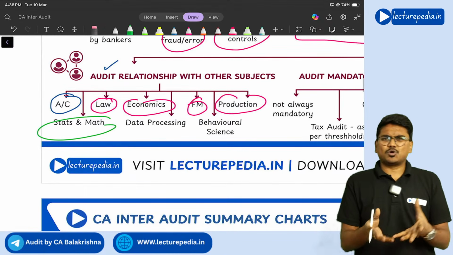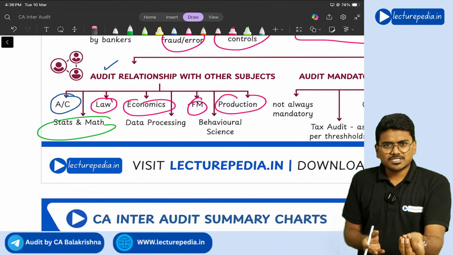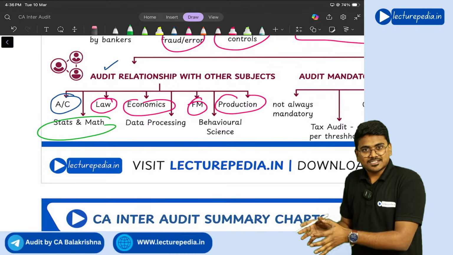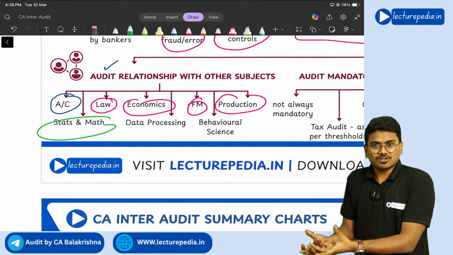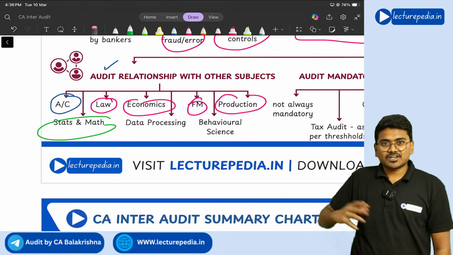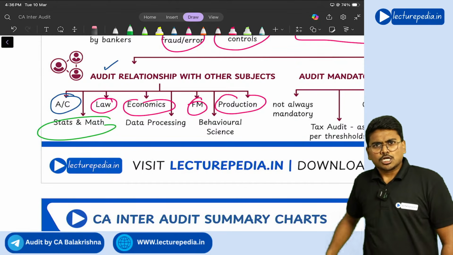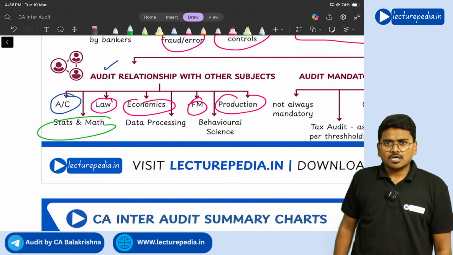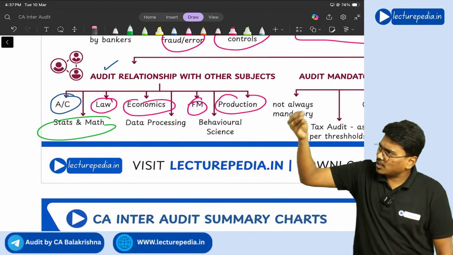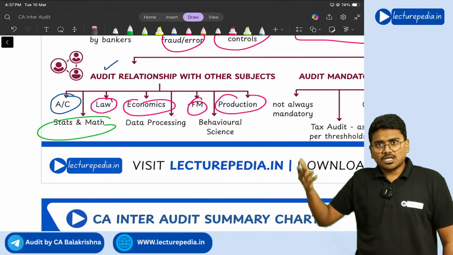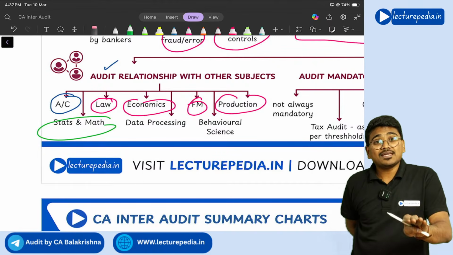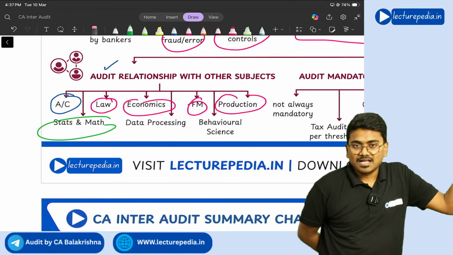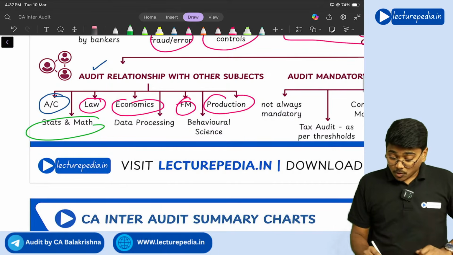Next, stats and math. The basic concept that you learn in statistics is sampling, and in audit, you will use the sampling technique. Let's say you went for the audit of Reliance Industries, which is such a huge entity. Can you audit each and every transaction? There will be crores of sales transactions. You will not vouch and audit all of them. No, you will apply the sampling technique. So you are using a concept of statistics. Understanding? Yes, sir.